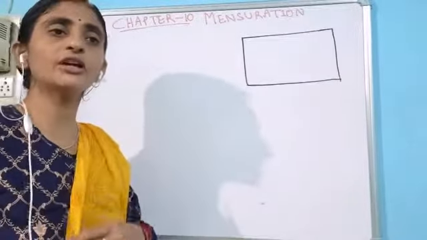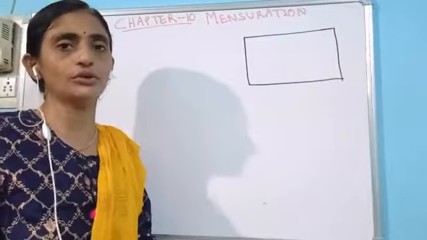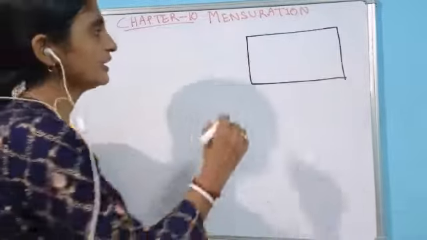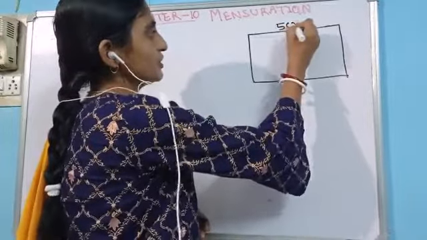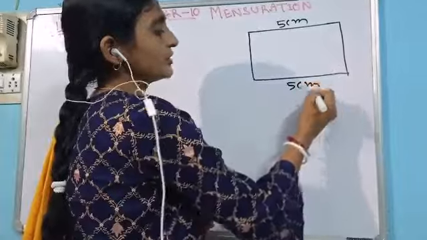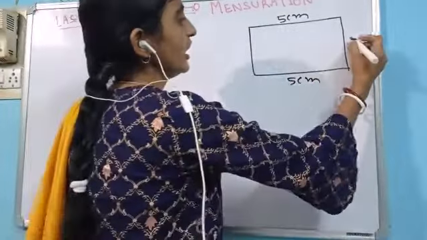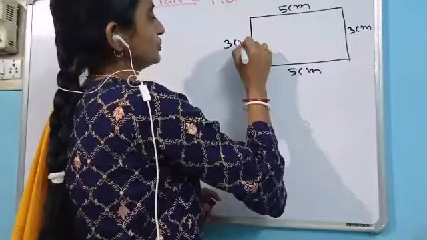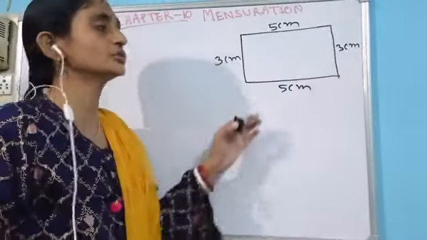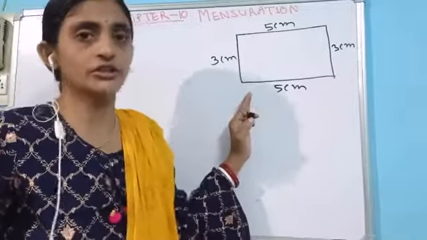Okay, tell me, is it a regular figure or an irregular polygon? Yes. Here, let me take the length as 5 centimeter. The opposite side is also 5 centimeter, you know, opposite sides are equal. And let's take this as 3 centimeter. The other breadth is also 3 centimeter. And you have been asked to find the perimeter of the rectangle.